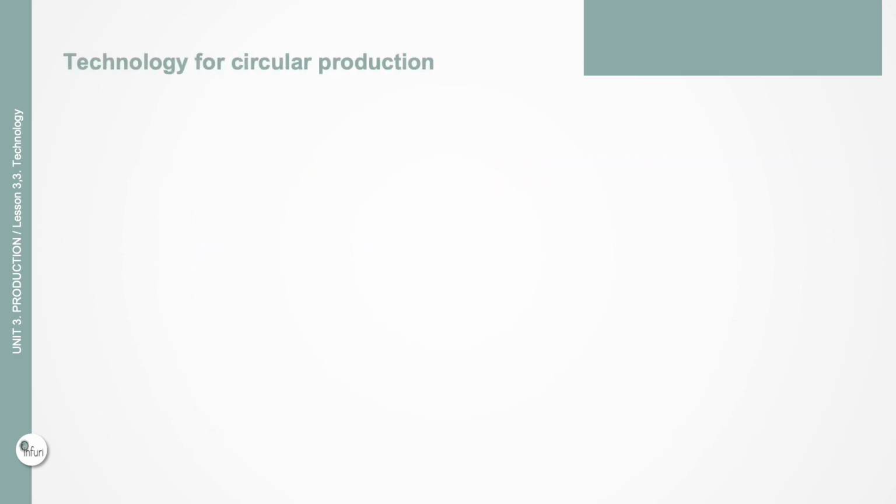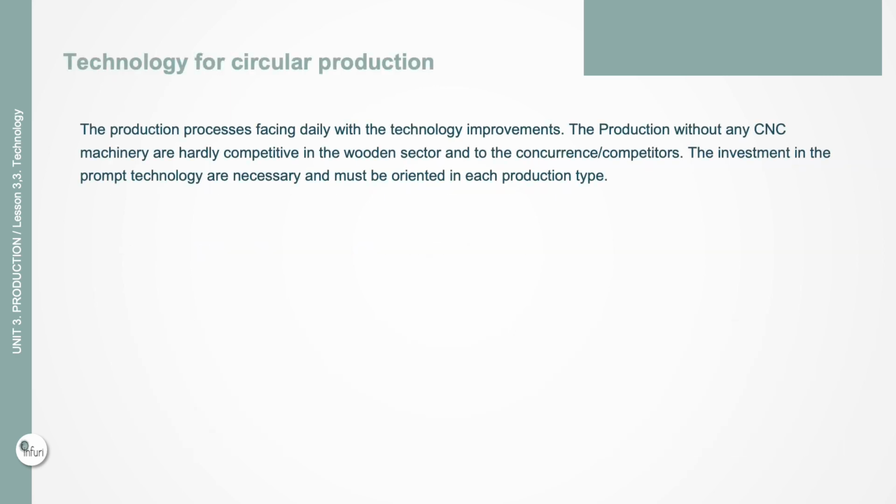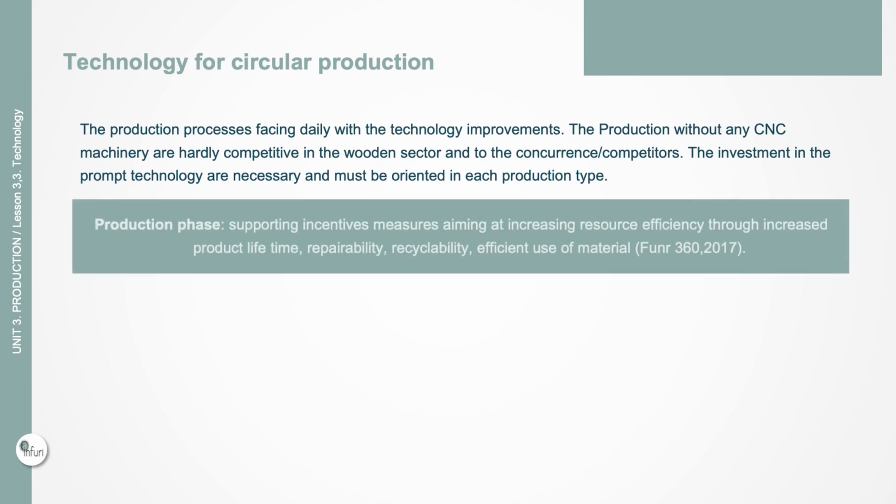Technology for circular production. The production process is faced daily with technology improvements. The production without any CNC machinery is hardly competitive in the wooden sector against concurrents and competitors. The investment in prompt technology is necessary and must be oriented to each production type. Production phase, supporting incentive measures aiming at increasing resource efficiency through an increased product lifetime, repairability, recyclability, and efficient use